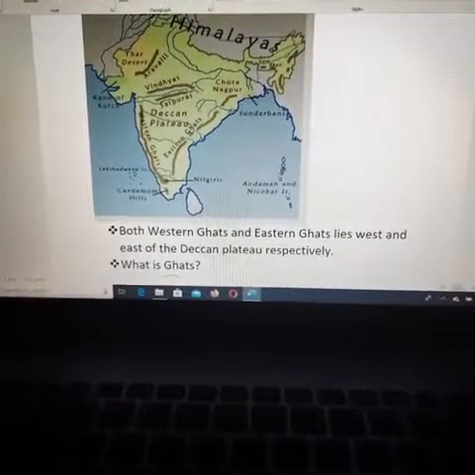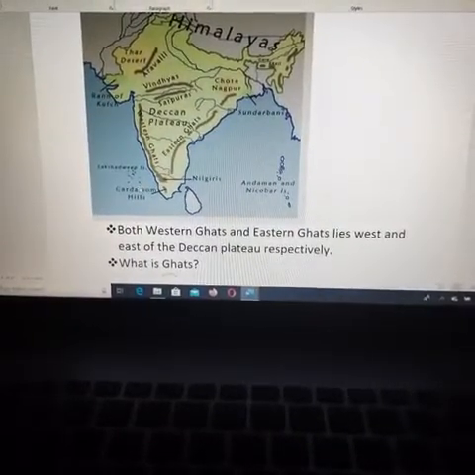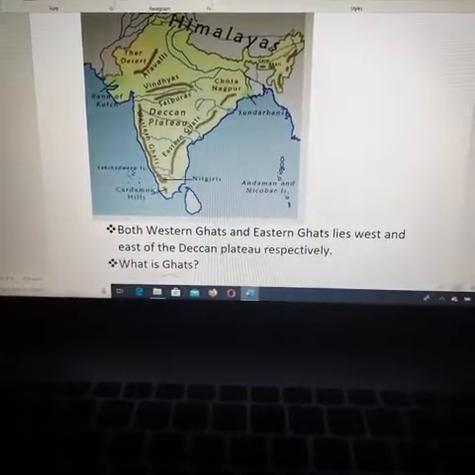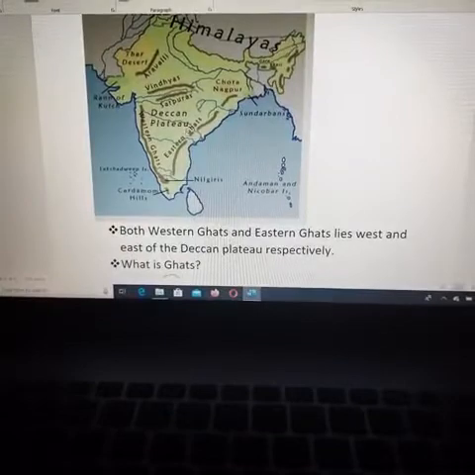They lie on the Deccan Plateau, which is triangular in shape. So what is Ghats? Ghats is nothing but between the rivers. Between the hills there will be rivers moving on. So this will be called the Ghats.